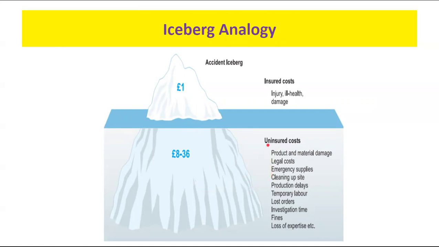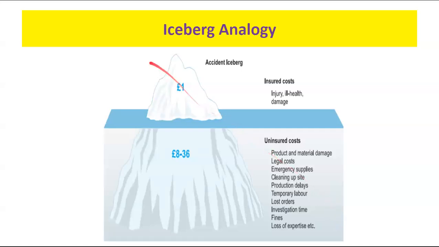So what are the uninsured costs that will be impacted? They will be product and material damage, legal cost, and emergency supplies will also be affected. We need to clean up the site, production delay will happen, temporary labor we need to deploy, and a lost order to the organization. It will take a lot of time for investigation, fines to be applied by the legal authorities, and loss of expertise in the event of any senior worker getting injured.